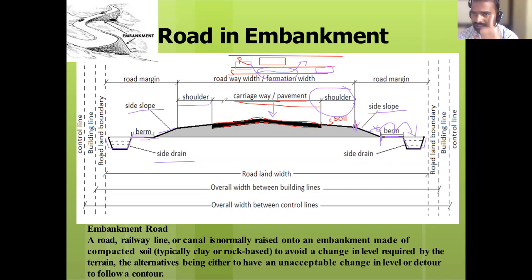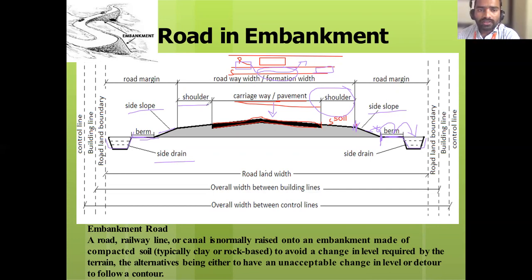First term is carriageway, also called pavement. Next term is shoulder. Next is side slope. Next is berm. Next is side drain. So these 5 are technical terms.